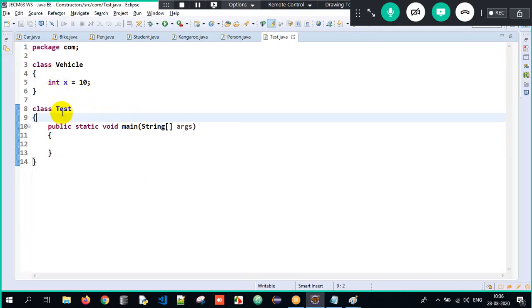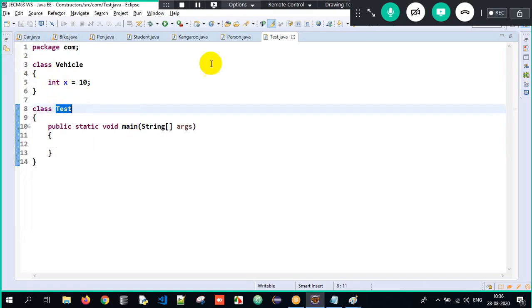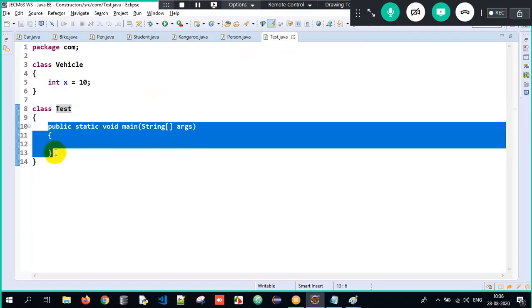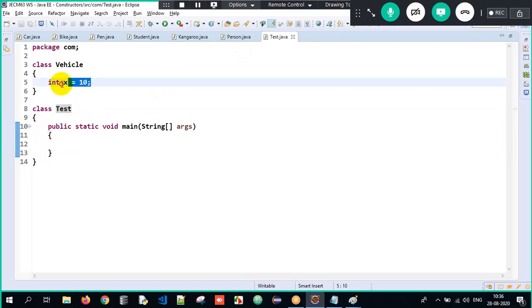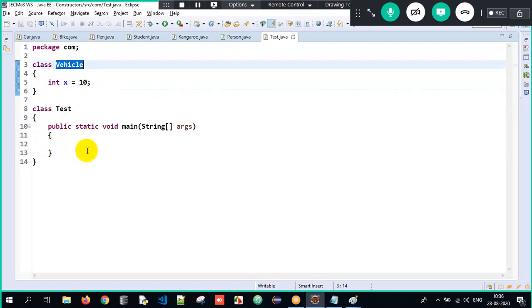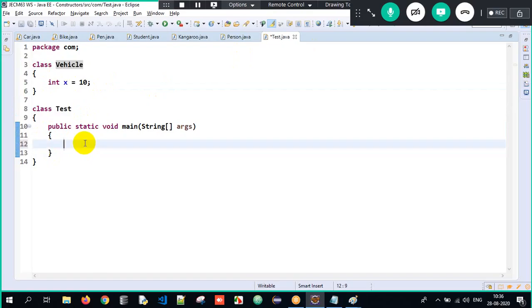See what is happening here. I have a class called Test, and the file name and the class name are the same, correct, and I have my main method, correct. Now x is a non-static variable inside the Vehicle class. It's a global variable. I can access it outside the class also. How?